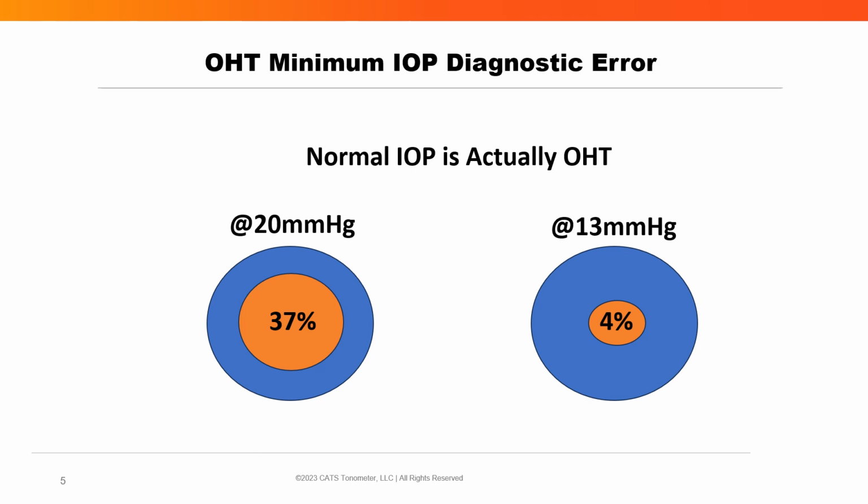Well, it's at least 37%. Likewise, at what we feel is a very safe IOP of 13, there is at least a 4% chance that they actually have ocular hypertension. These are sobering probabilities which can challenge scientific findings predicated upon IOP as being biased by IOP error.